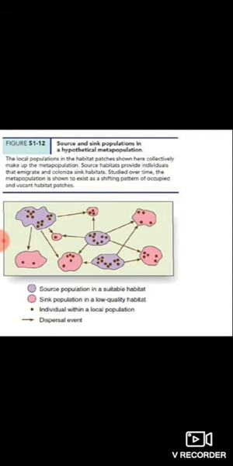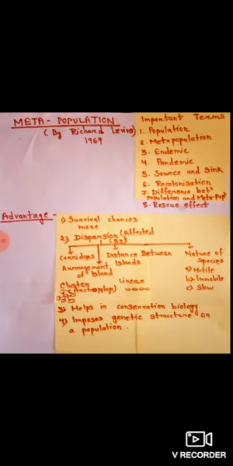And in the case of a metapopulation, the group of organisms of that particular species is found in different patches, and those patches are called subpopulations, and it is widely distributed. Before going into detail, let's first differentiate between a population and a metapopulation.